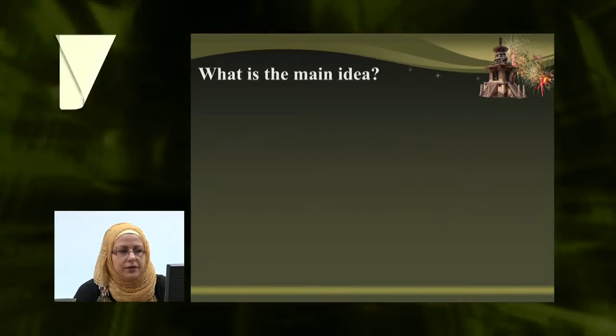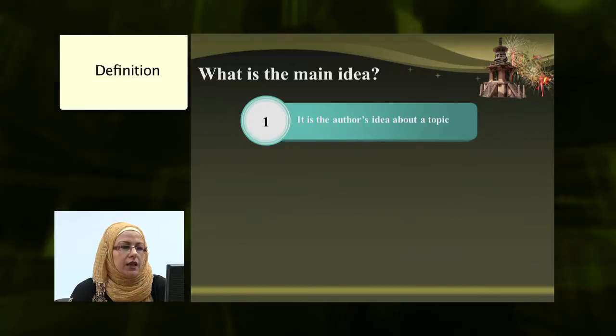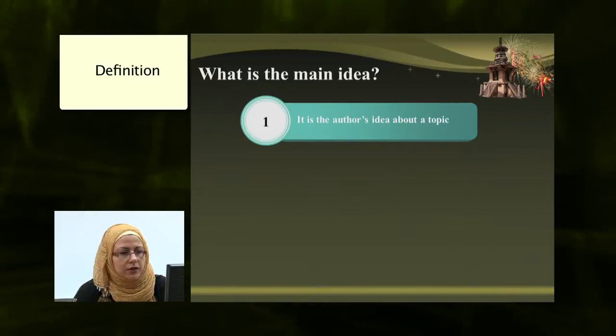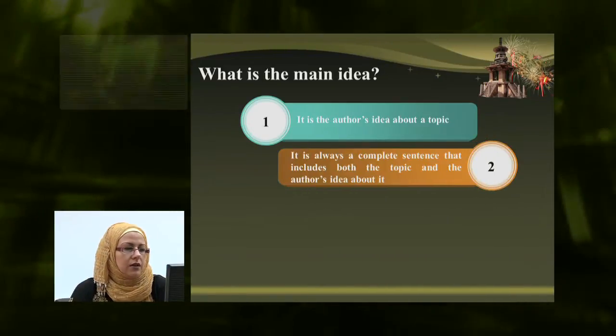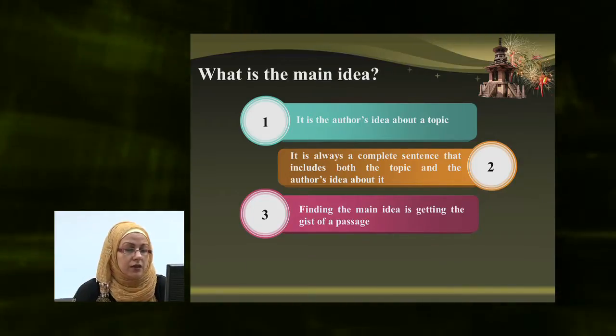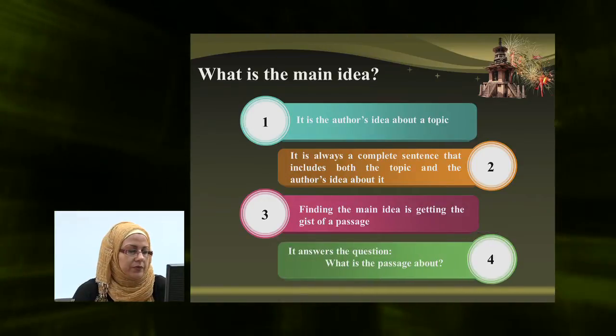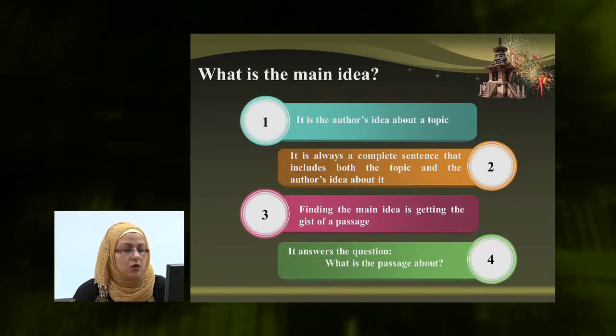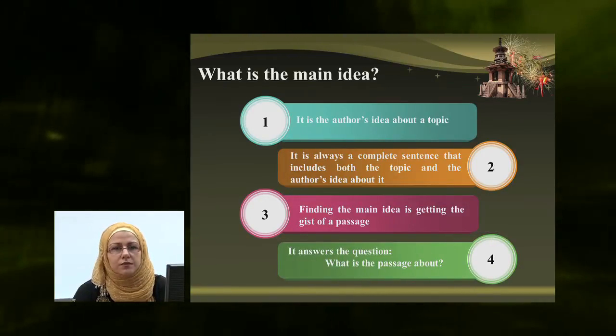What is the main idea? It is the author's idea about a topic. It's always a complete sentence that includes both the topic and the author's idea about it. Finding the main idea is getting the gist of a passage. It answers the question, what is the passage about?